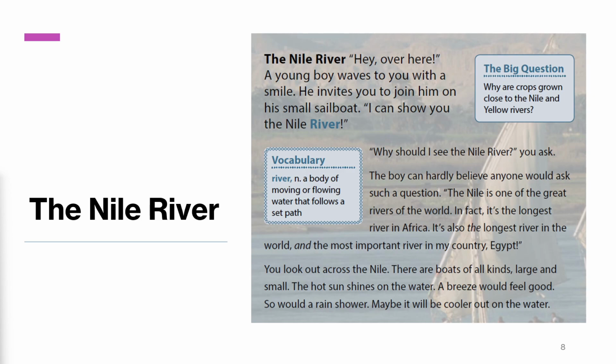The Nile is one of the great rivers of the world. In fact, it's the longest river in Africa. It's also the longest river in the world, and the most important river in my country, Egypt. You look out across the Nile. There are boats of all kinds, large and small. The hot sun shines on the water. A breeze would feel good. So would a rain shower. Maybe it will be cooler out on the water.